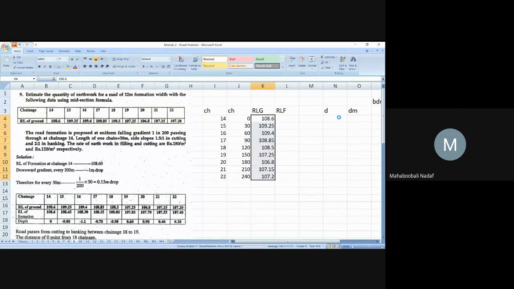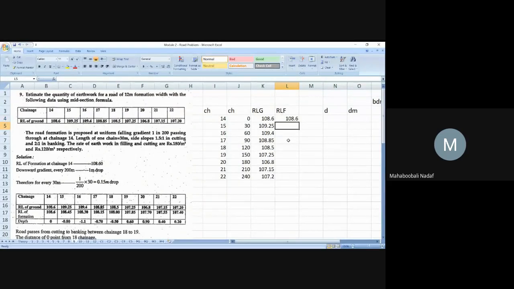Now, from the data, we can easily understand that chainage 40 is what? The road formation is proposed to be a uniform falling gradient of 1 in 200 passing through chainage 40. That means from chainage 40, the RL of formation is also the same.